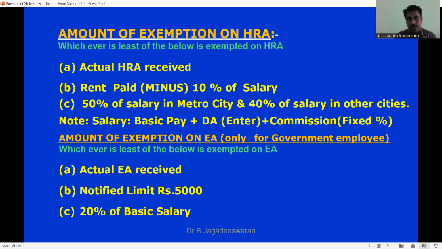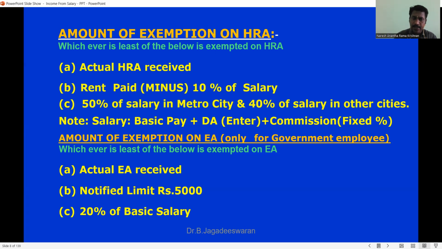If it is a metro city, metro city means Chennai, Mumbai, Calcutta, and Delhi. If the problem mentions the place of the person, the assessee, the person who is going to pay taxes, and the place is Mumbai, Calcutta, Chennai, or Delhi, you have to take 50% as the third calculation. In all other cities, if the place is not mentioned or is apart from these four places, you have to take only 40% of salary. Among these three, the least one is what you can reduce from the taxes.